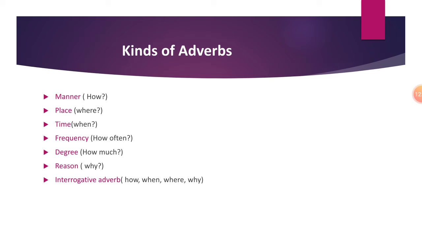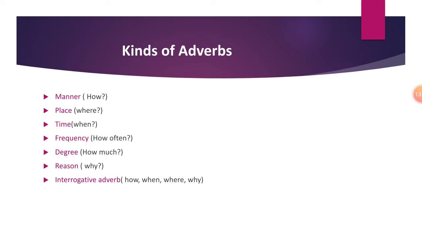Now come to degree. How much or to what extent? If I say that he is working very hard, now here there are both manner and degree. You can find manner also and degree also. If I ask you, how does he work? You will say hard. So, hard is answering the question how, means adverb of manner. If I ask you to what extent this guy is working hard, how much, quantity you cannot measure, degree. So, very is degree.